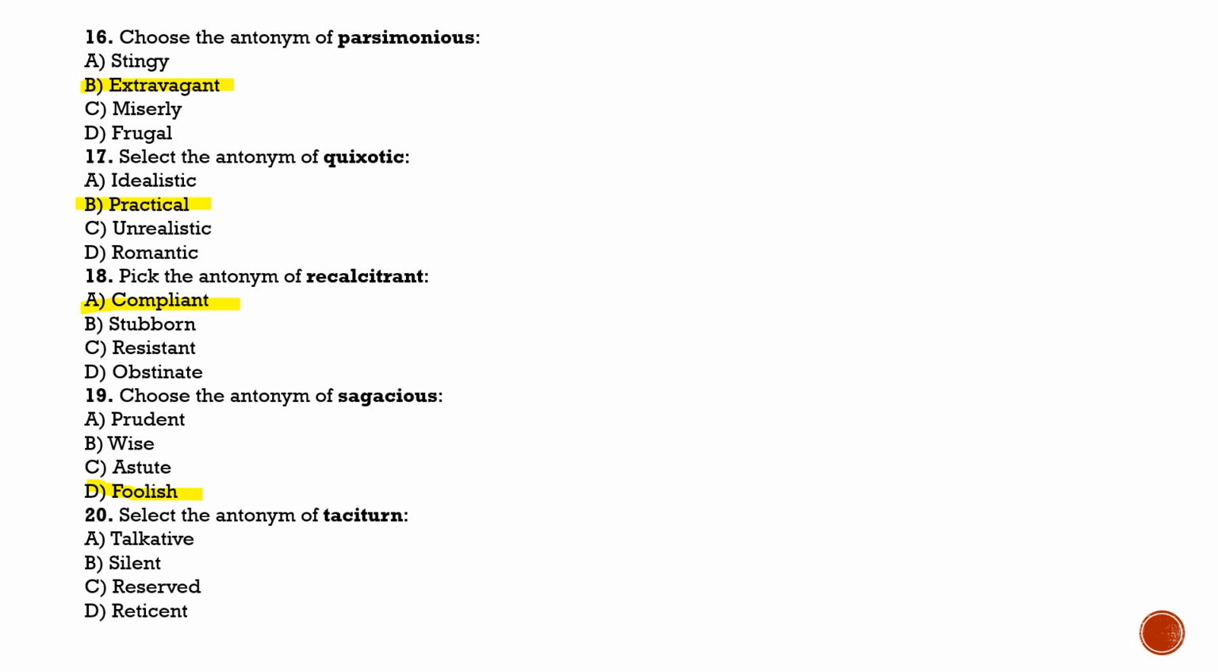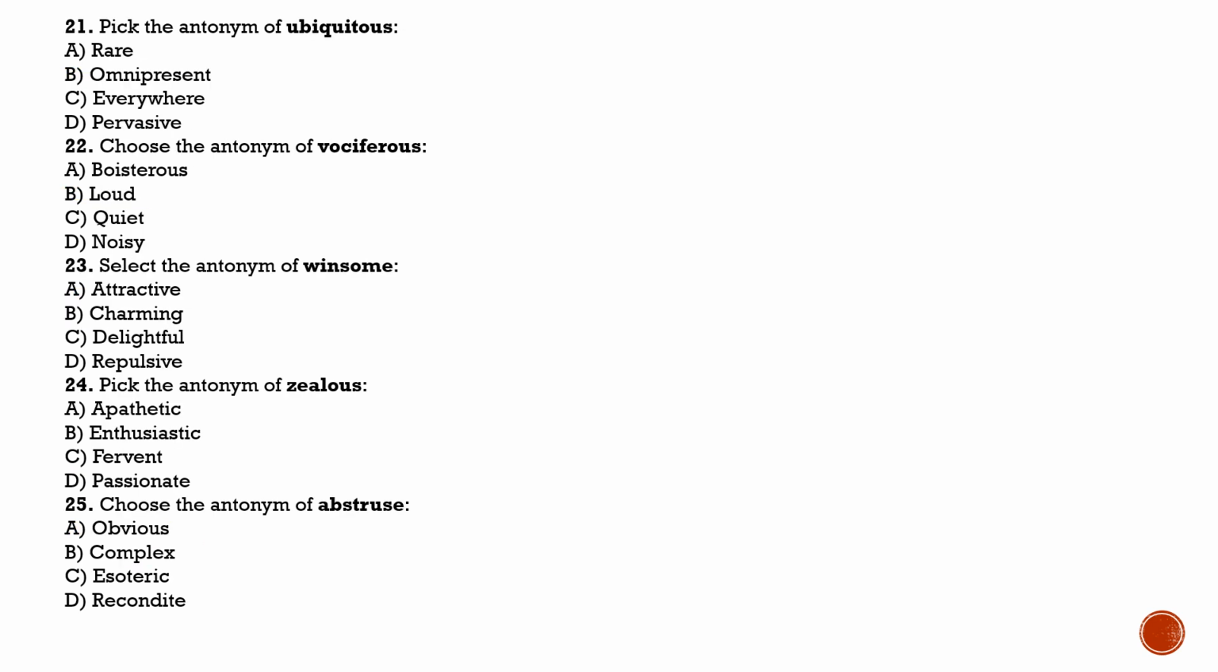Next is question number 20. Select the antonym of taciturn. Taciturn means quiet, and its antonym will be talkative or chatty. So option A will be correct. Next is question number 21. Pick the antonym of ubiquitous. Ubiquitous means everywhere. So everywhere will be the synonym of ubiquitous, and its antonym will be rare. So option A will be correct.